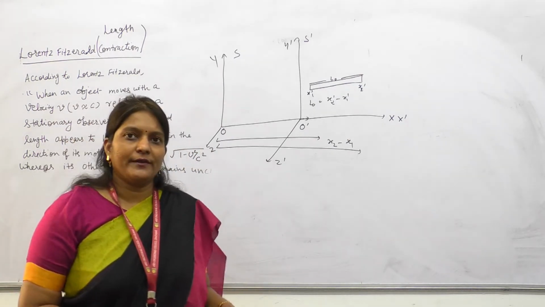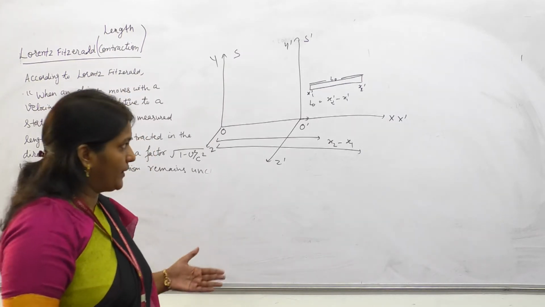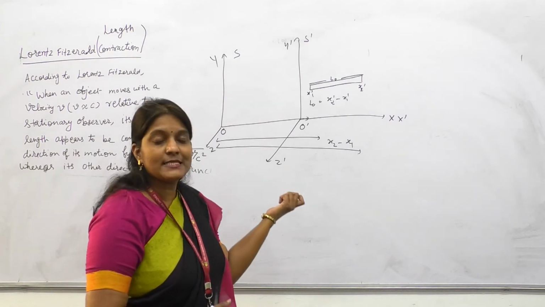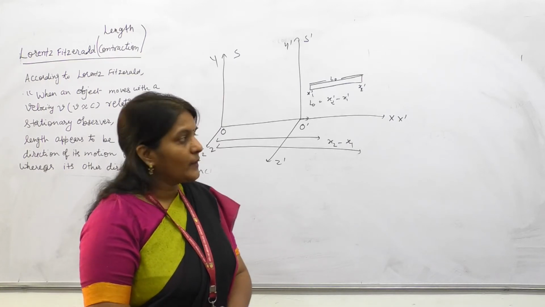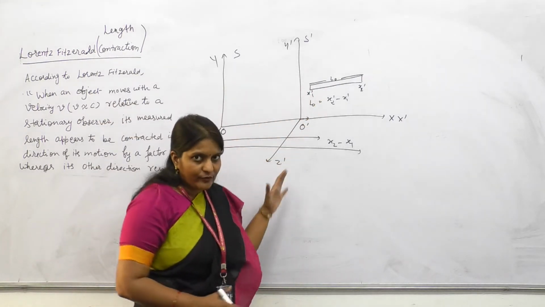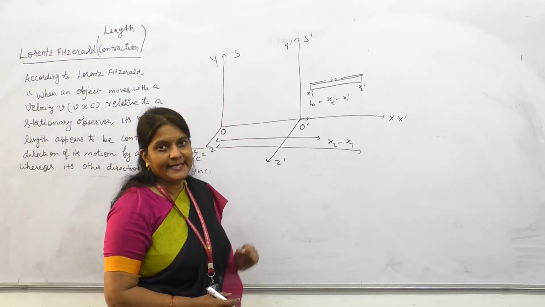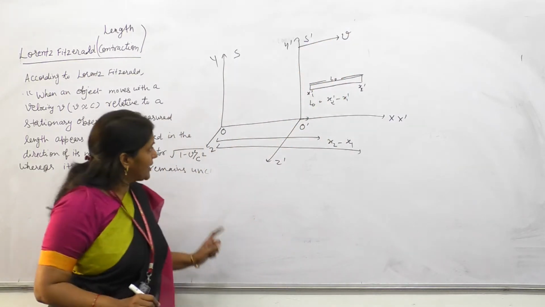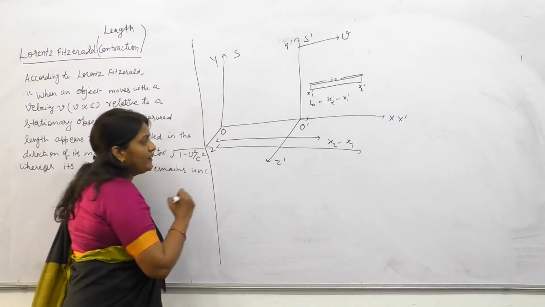So what is length contraction? According to Lorentz-Fitzgerald, the length of the moving body does not remain constant, but it decreases according to the relative motion. I am going to explain the derivation of this length contraction. Let us suppose there are two frames S and S dash. S dash is moving with constant velocity v. There are two observers O and O dash.